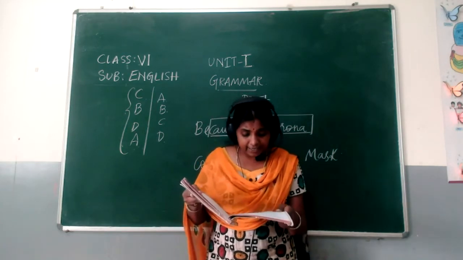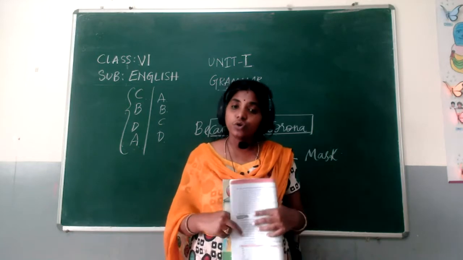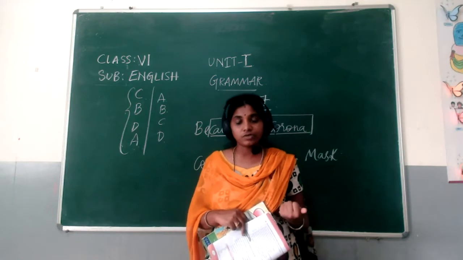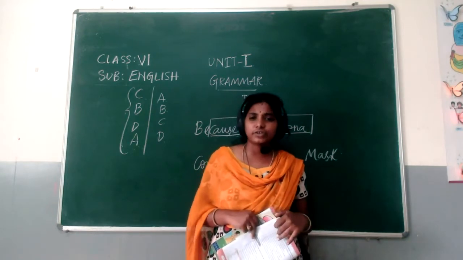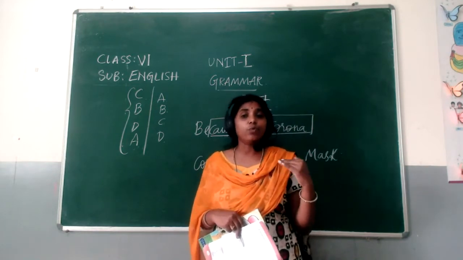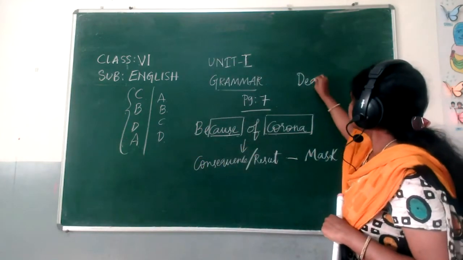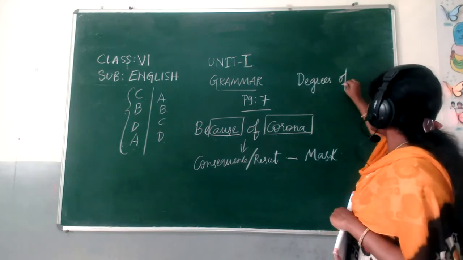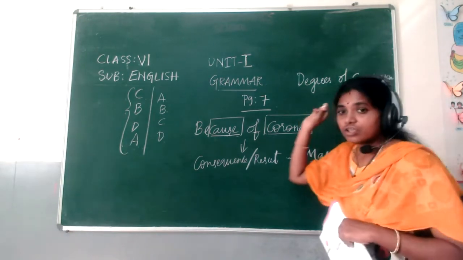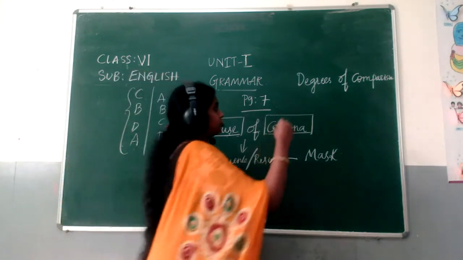They have degrees of comparison: positive, comparative, and superlative degrees. So we got to know about adjectives. Adjectives add more meaning to nouns or pronouns. So what is this degrees of comparison? Degrees of comparison means that a comparison is at what level. See, I'll write here. Degrees of comparison. Okay, so here at what level is this comparison?